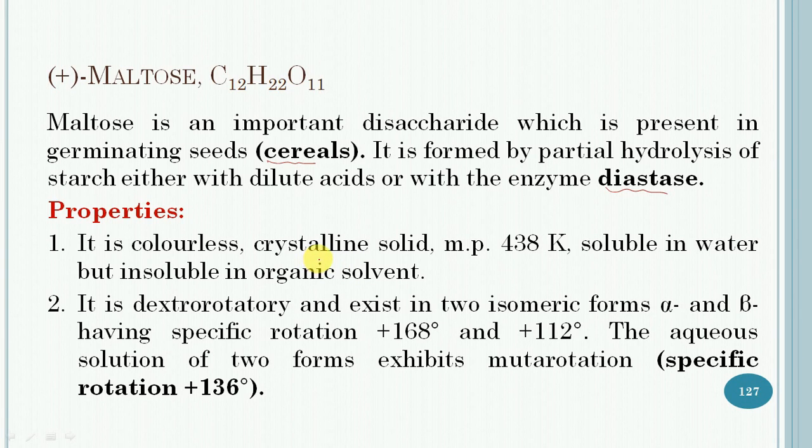It is dextrorotatory in nature and exists in two isomeric forms. The first one is the alpha form and the second one is the beta form, having specific rotation of plus 168 degree and plus 112 degree. However, in aqueous solution, the two forms exhibit mutarotation and the specific rotation at the equilibrium point is equal to plus 136 degree.